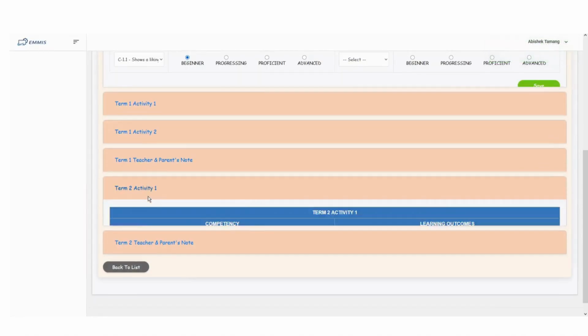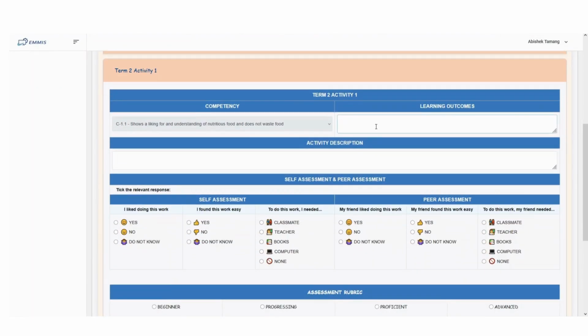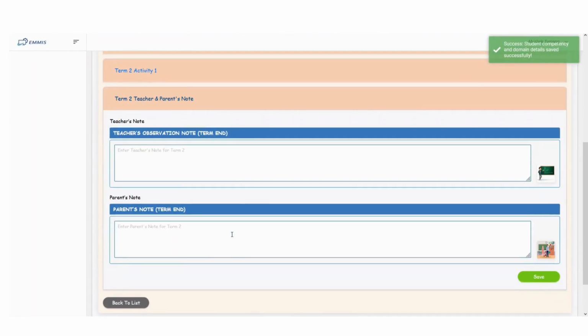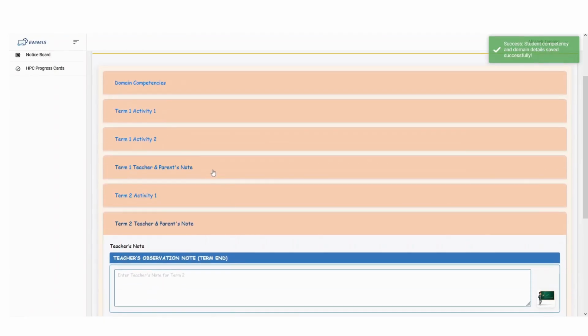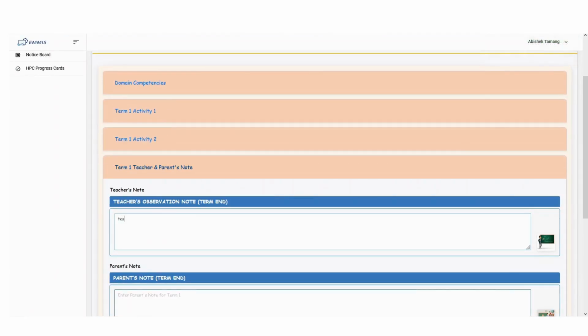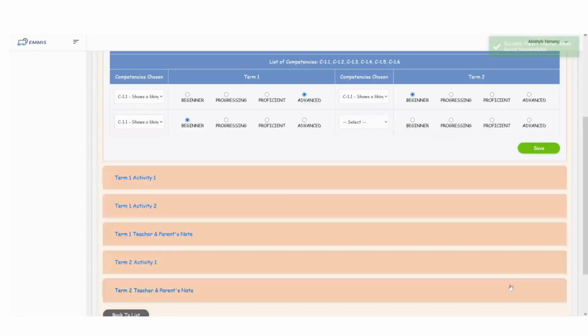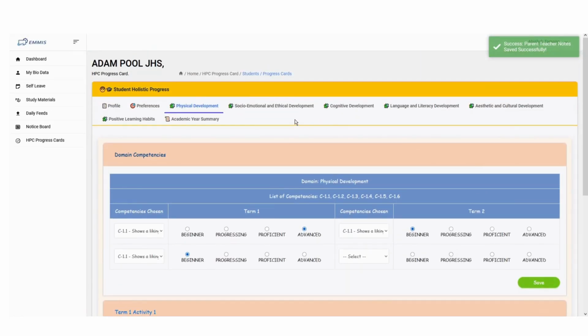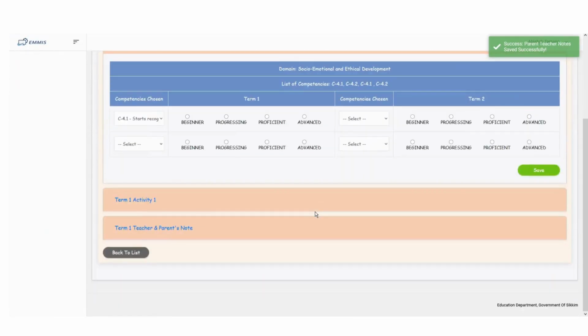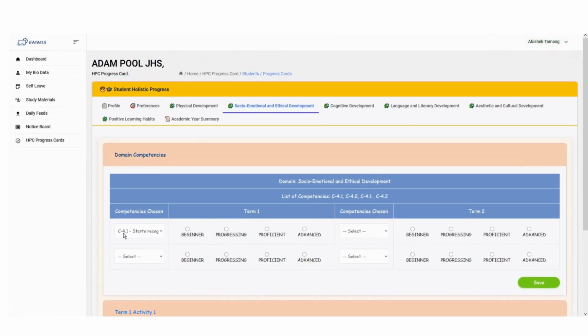Similarly, fill in the details for other activity if you have assigned another domain to the student. Then we have teacher and parents' notes that would have to be filled at the end of each respective term. And click the Save button when you are ready to proceed further. Similarly, fill in by clicking your other assigned domain for the data collection.